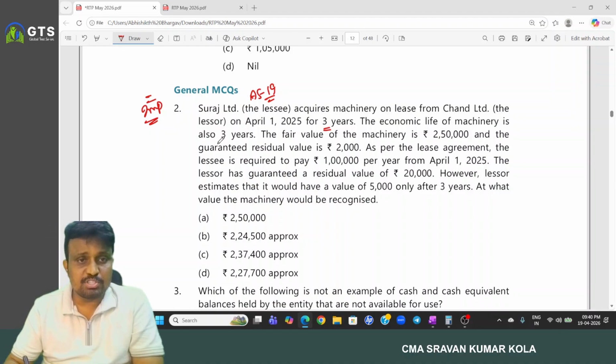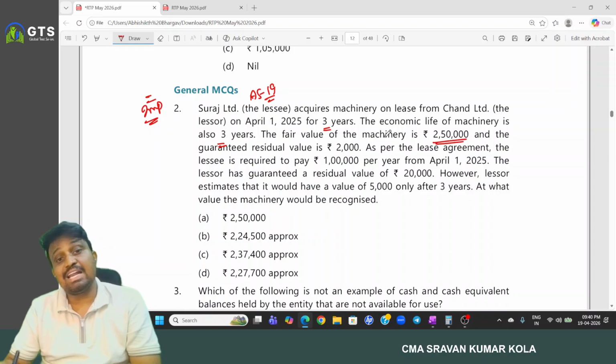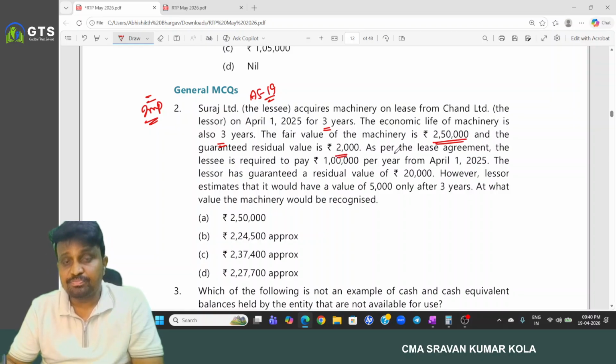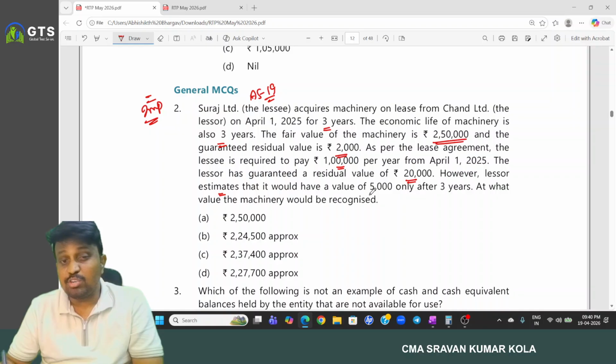The economic life of the machine is 3 years. Fair value of the machinery is 2,50,000 and the guaranteed residual value is 20,000. As per the lease agreement, the lessee is required to pay 1 lakh per year from April 1, 2025, and the lessor has a guaranteed residual value of 20,000. However, the lessor estimates that it would have a value of 5,000 only after 3 years.